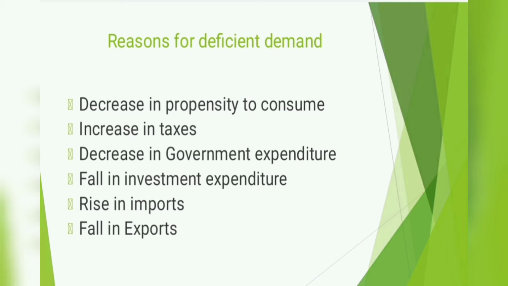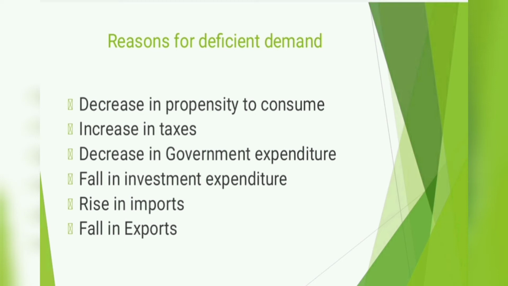The next one is a fall in investment expenditure. Here an increase in the rate of interest or a fall in the expected returns leads to a decrease in investment expenditure. It reduces the aggregate demand and gives rise to deficient demand. Next one is a rise in imports.